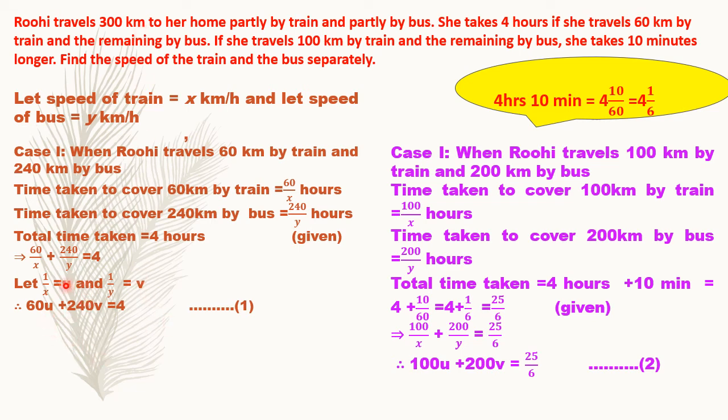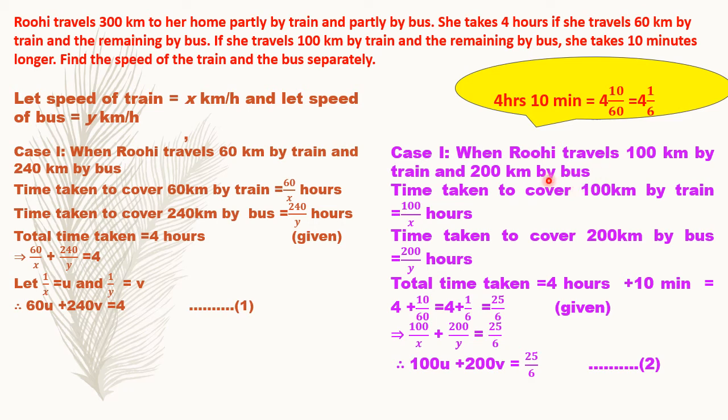Now, as we are seeing that this is not in a linear form, we will reduce it to the linear form. For that, we will assume 1 by x is equal to u and 1 by y is equal to v. And here's the linear form. Now, let's move to case 2.